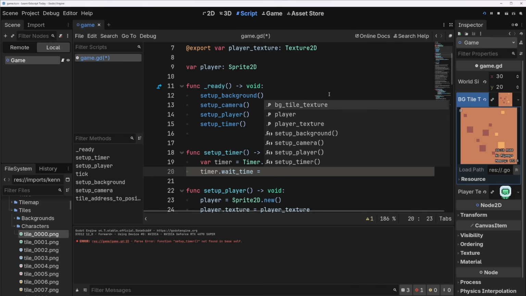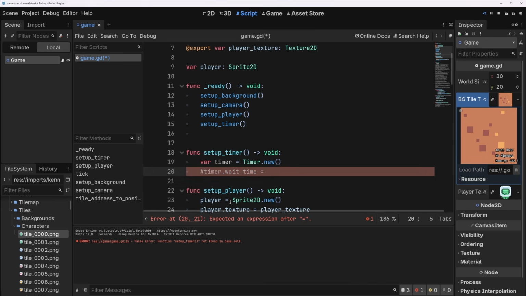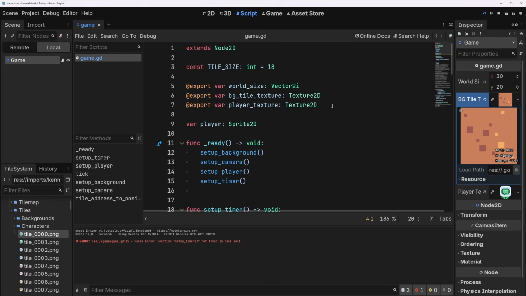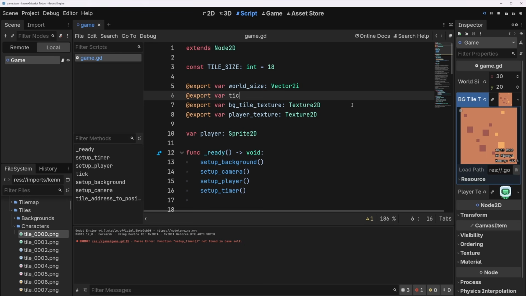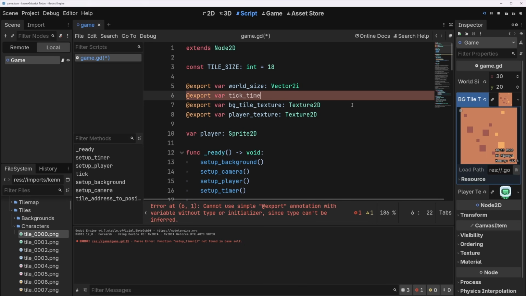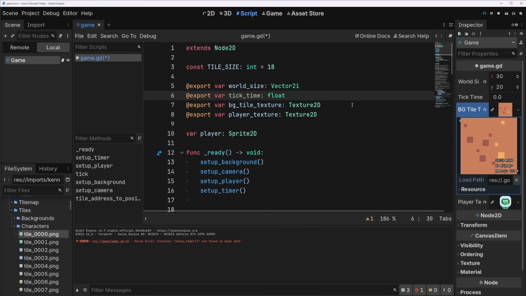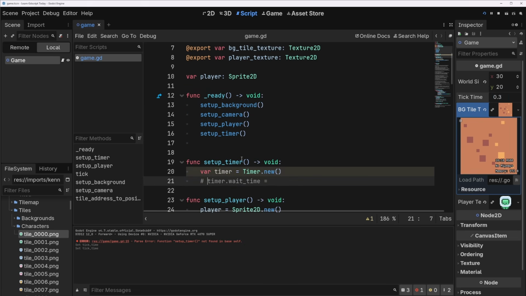Wait time equals what? Well, I promised that it would be an export variable, so we'll do that. We'll export var tick time, float. It sounds gross, but okay. And you can give these default values. I'm going to give it 0.3, and it will show up as 0.3 there. And then if we change it, it'll change, but not in code. It will take this value instead. I'm just going to press this to make it the default. Awesome. Okay, our wait time equals tick time.